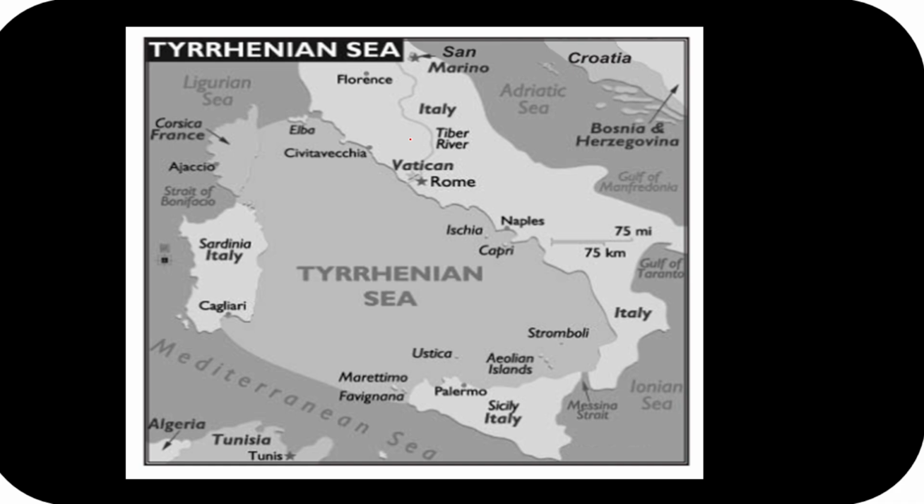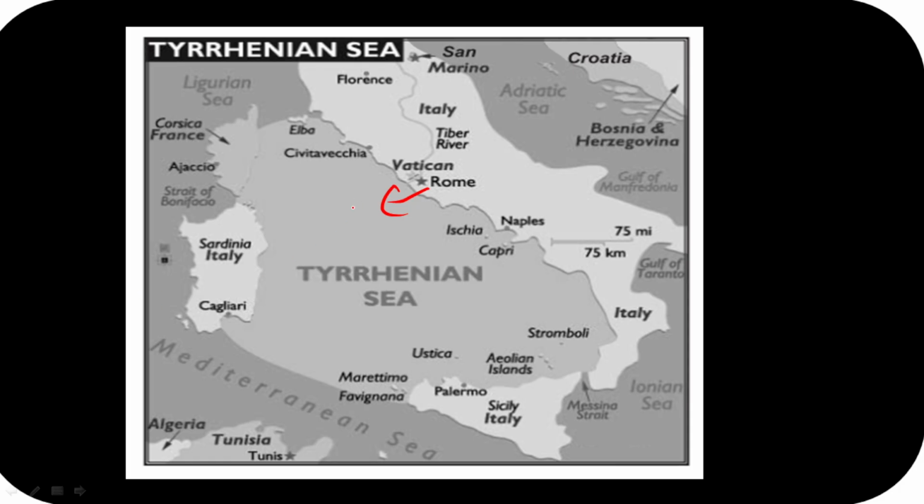We have looked at this one. Okay guys, we saw that there is a Tyrrhenian Sea, and it is the part of the Mediterranean Sea only, guys. And you will see it is on the western, if I look, this is Italy over here. This is situated on the west coast of Italy, and we will see, guys, it is bordered by the